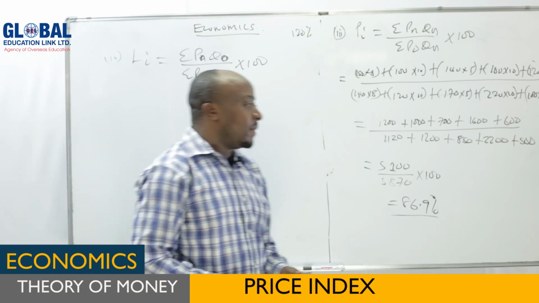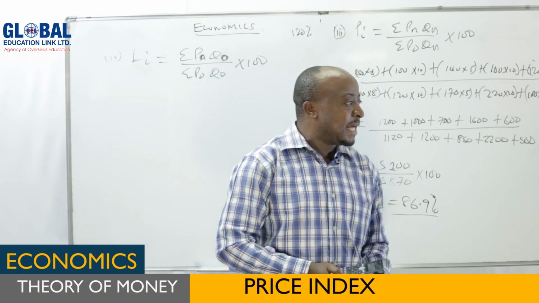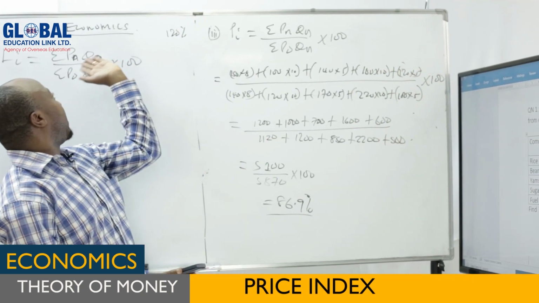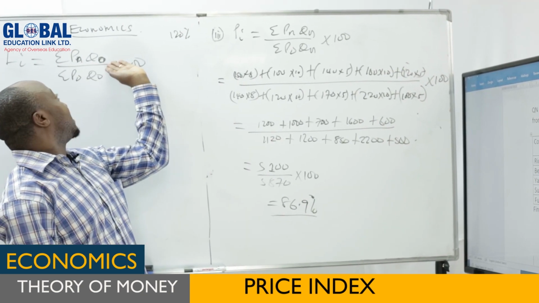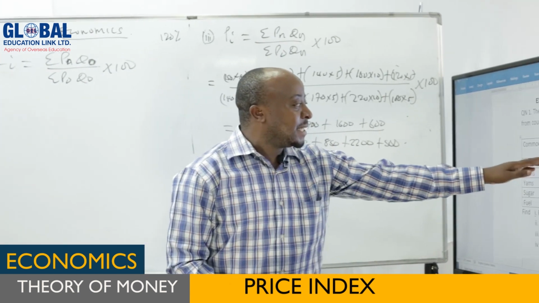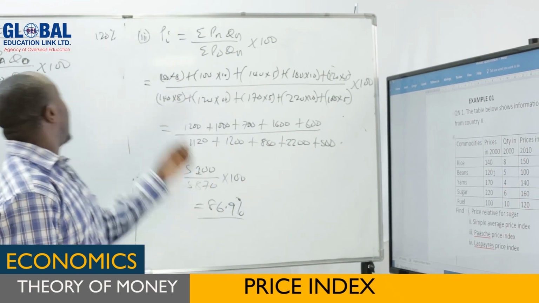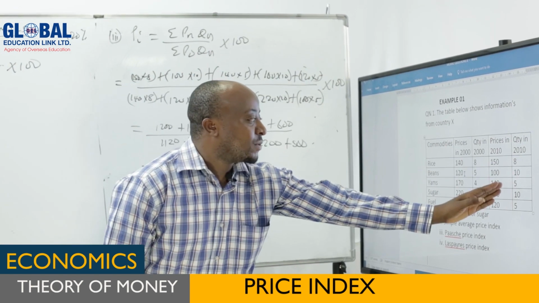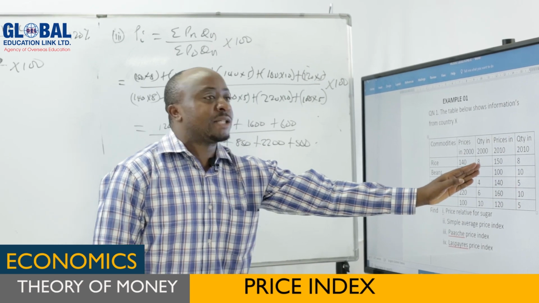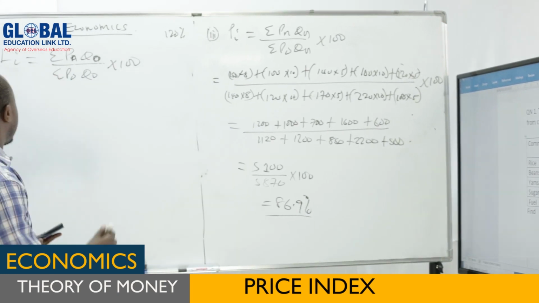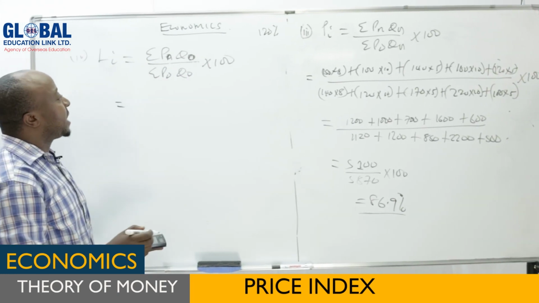Now from the question, if we say Laspeyres, it is the summation of PnQo, likewise summation of PoQo. PoQo is this one times this one, while PnQo means you take the new prices, these ones, times Qo, which is this one. So that is the difference. So we'll find it will be equal to summation of PnQo.